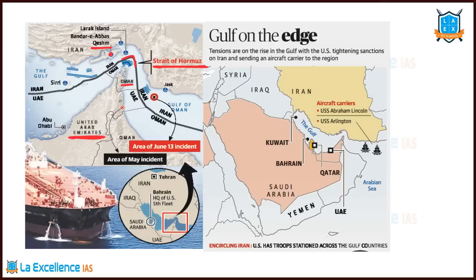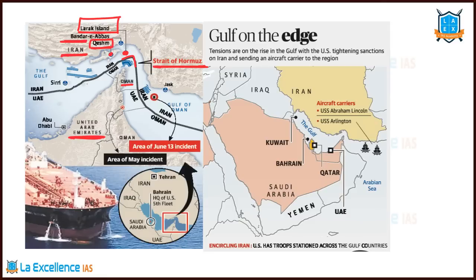So I'm expecting a question from this. In Iran, there is this important island called Qeshm Island, and Larak Island, which is situated in the middle of the Strait of Hormuz. That's very, very important. Larak Island belongs to whom? Iran. Qeshm Island belongs to Iran, right? And then Bandar Abbas is a port in Iran.